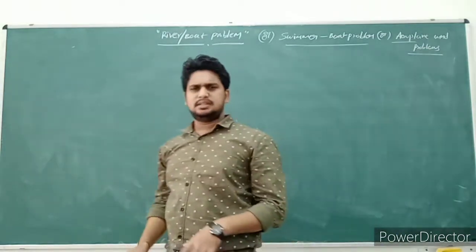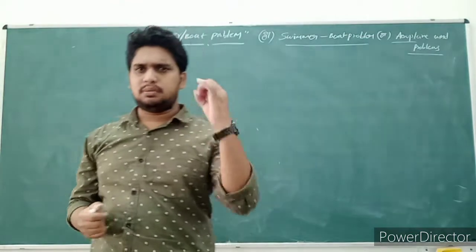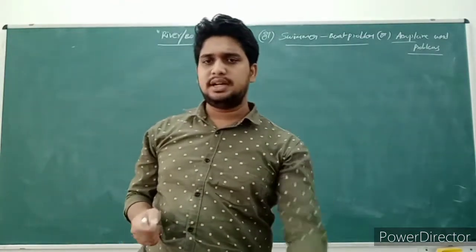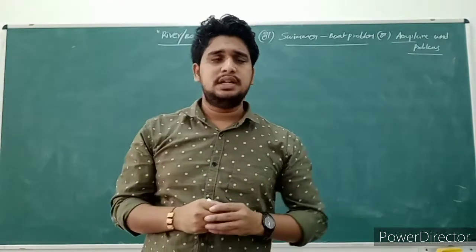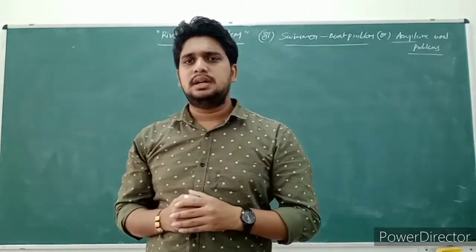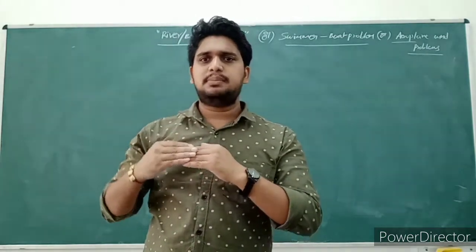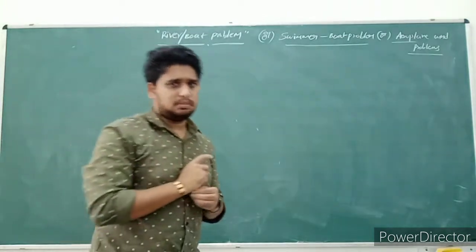These are the same concept in all three cases: river boat, river swimmer, and airplane wind. First, I'll start with one basic problem in river boat, and from that basic problem, we'll discuss deeper levels.